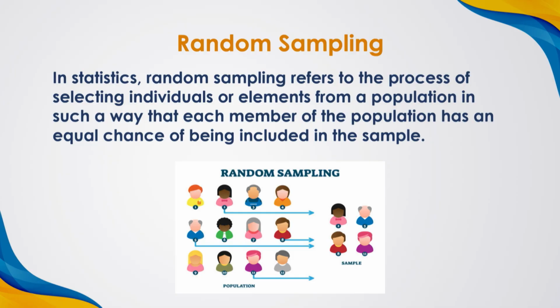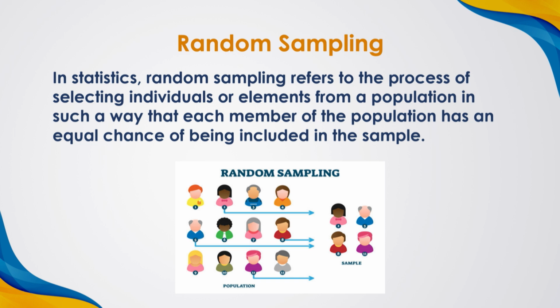Dear students, let us begin the second part of the lesson, in which you will be learning about the random sampling distribution from normal parent population. Random sampling. In statistics, random sampling refers to the process of selecting individuals or elements from a population in such a way that each member of the population has an equal chance of being included in the sample.